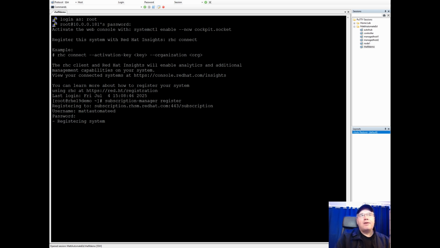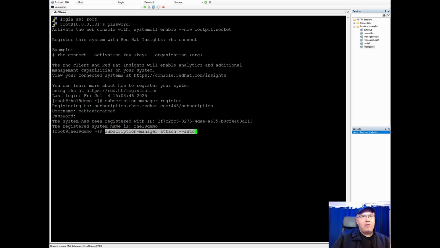And assuming I typed everything in correctly, it'll reach out, register. And, okay. So next we want to attach any available subscriptions. To do that, you can do subscription-manager attach --auto.